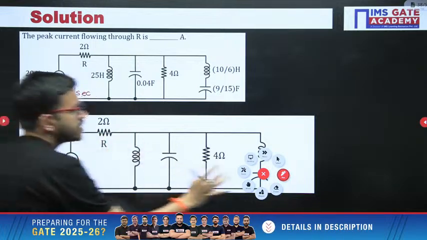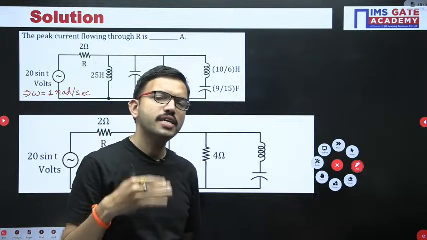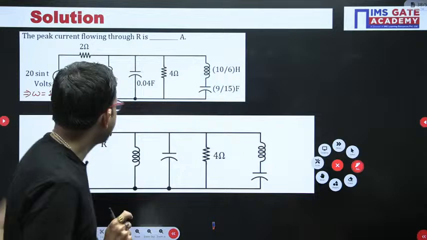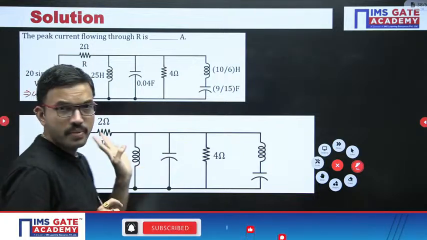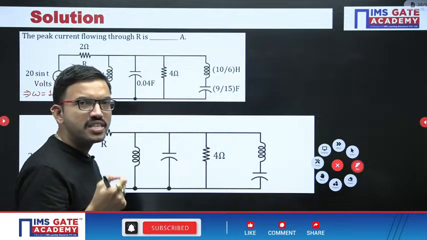Next, wherever resistance values are there, you can keep them as they are, because the resistance value and the impedance of the resistor both are going to remain the same. So here 2 ohm, here 4 ohm as it is. Now first I am representing the inductor impedance, that is nothing but j omega L.